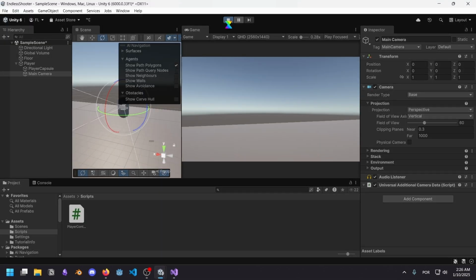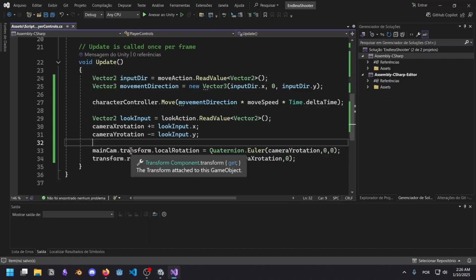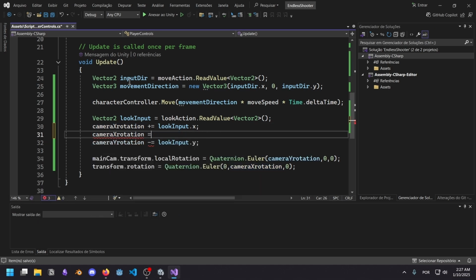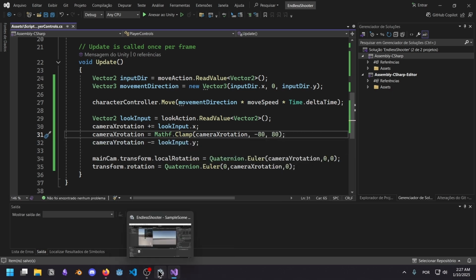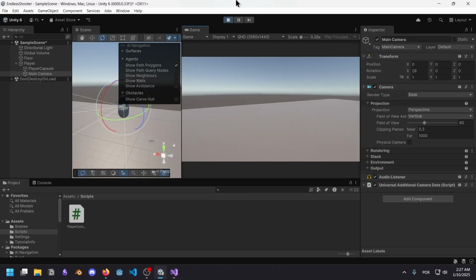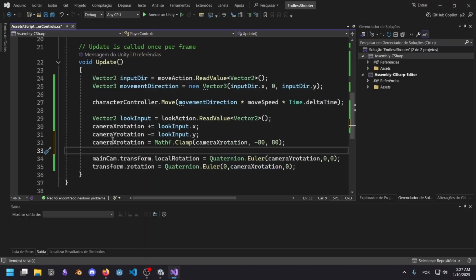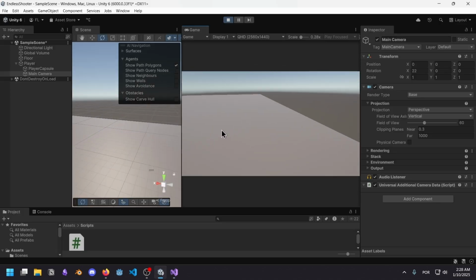There is a caveat, however, because I can move up and down infinitely here. And to fix this, I have to clamp the value of this. Camera X rotation equals, I think it's Math.Clamp, and the values I want are negative 80 degrees and 80 degrees. God be on our side. I think this is it. This is not it. I'm not even doing it in the right thing, man. Just pay attention. Come on. Ooh, it's working. All right, we have successfully made our character move and look around.